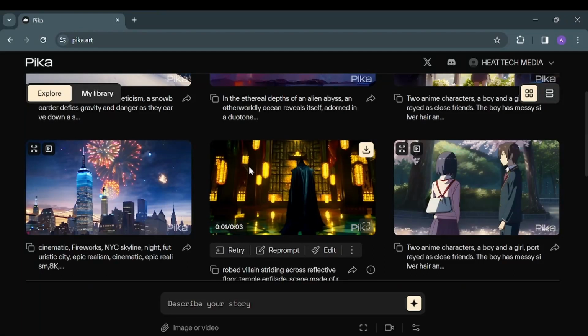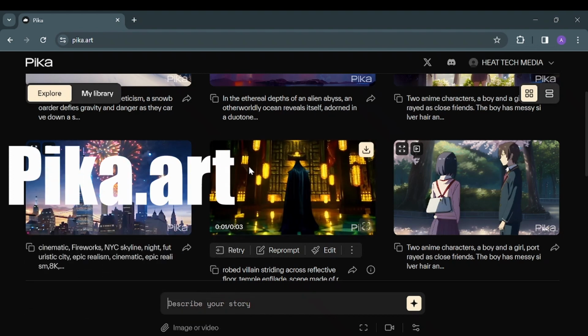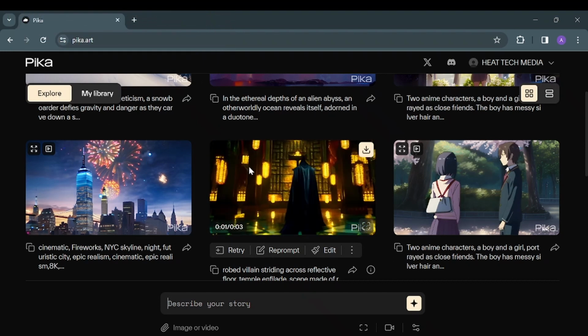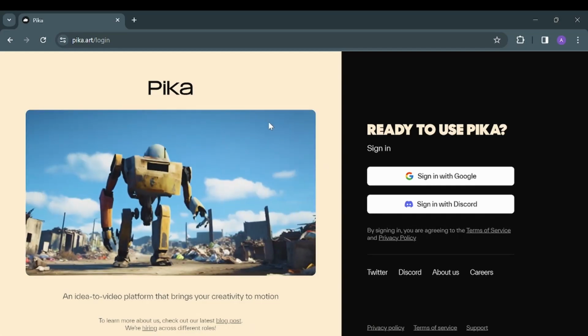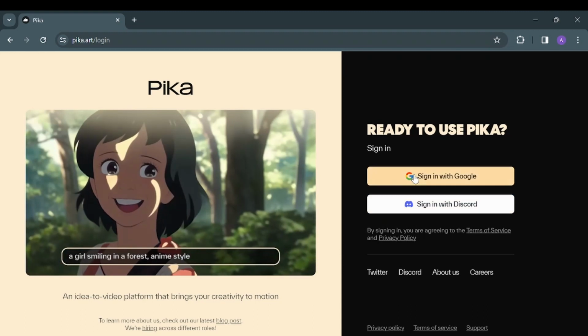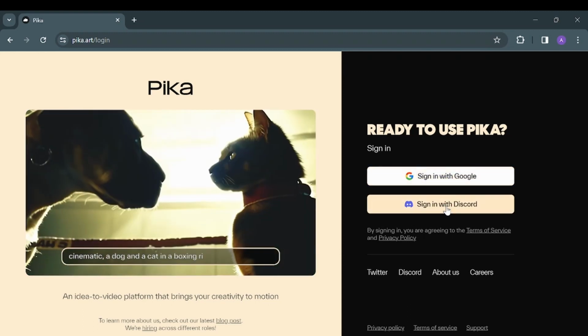One of the AI websites that creates videos from your text description is Pika.Art. It's a free website that was recently opened to everyone to try and see how the results of these videos suit you. As you can see, you can go directly to the website and register with your Google account or your Discord account.